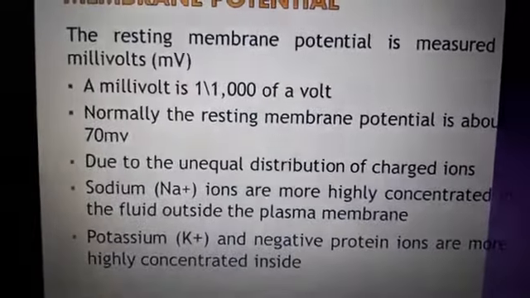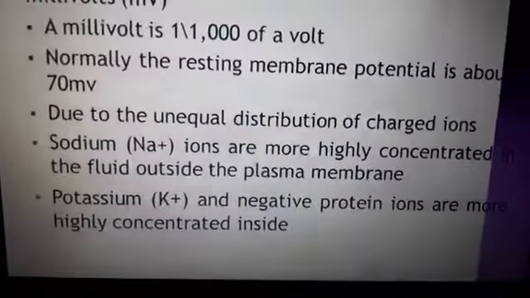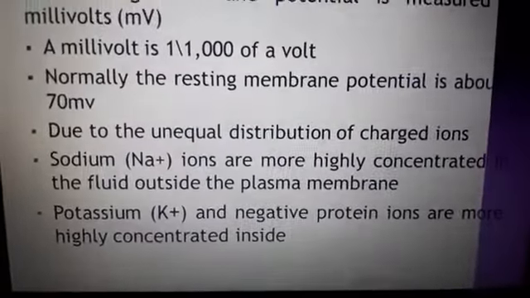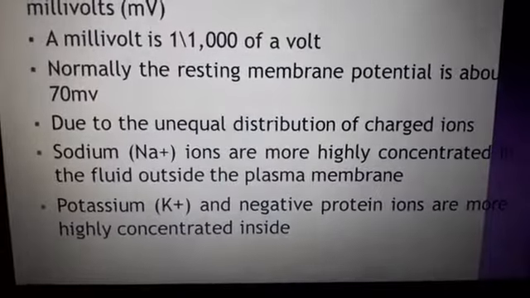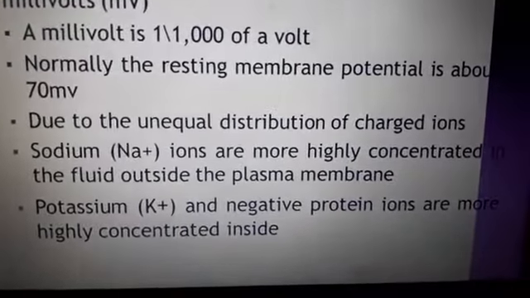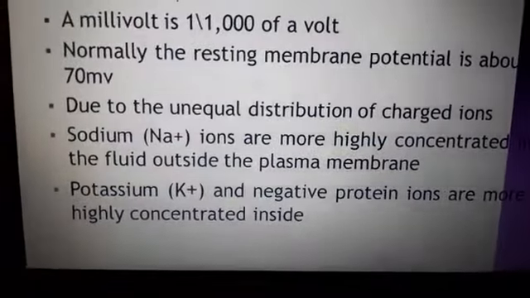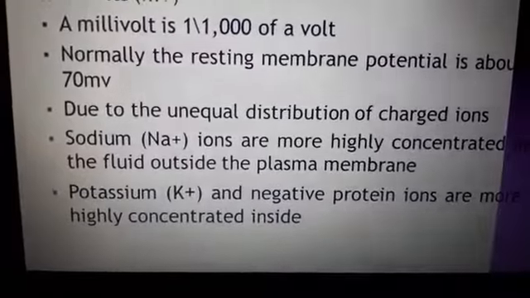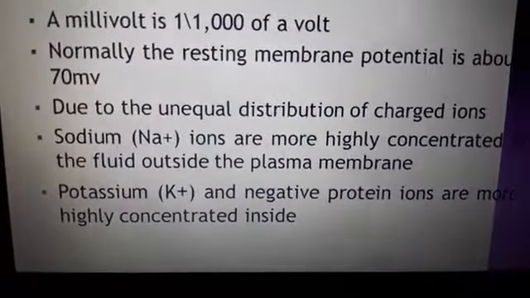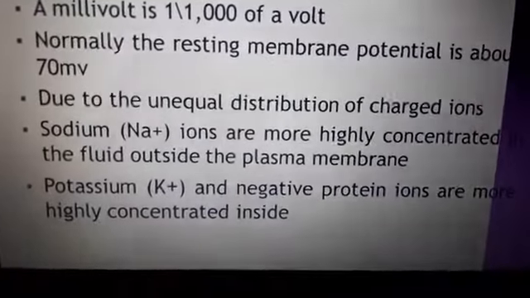This is due to the unequal distribution of charged ions, sodium and potassium ions. Sodium ions are more highly concentrated in the fluid outside the plasma membrane, and inside, potassium ions and negatively charged protein ions are more highly concentrated.